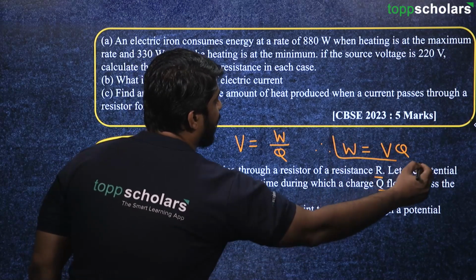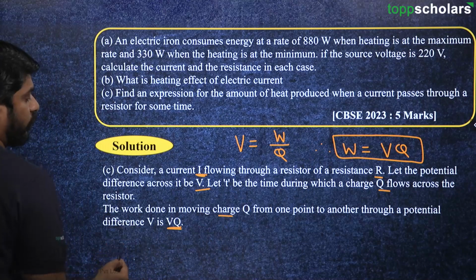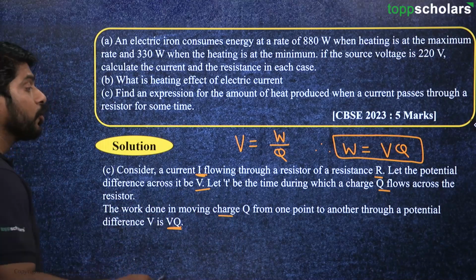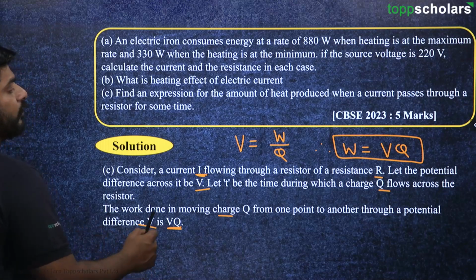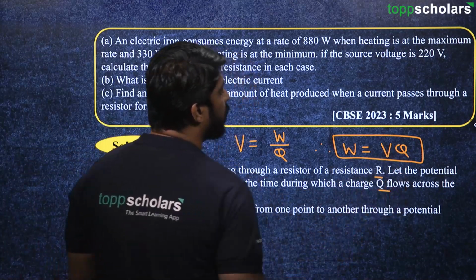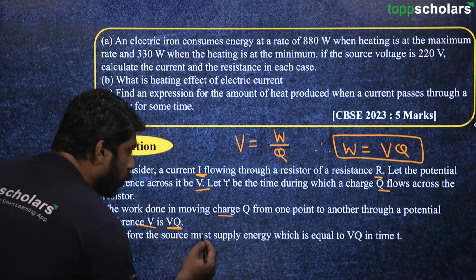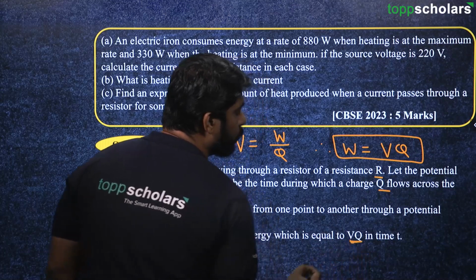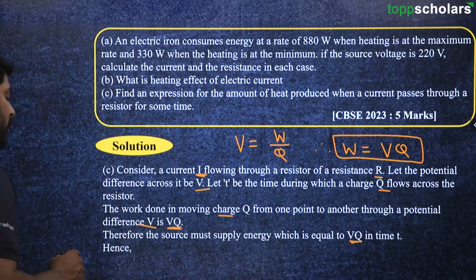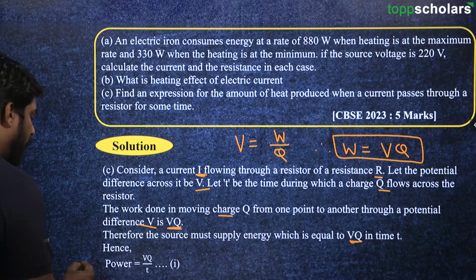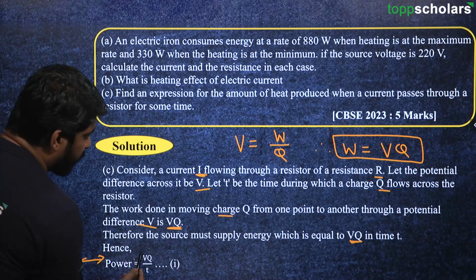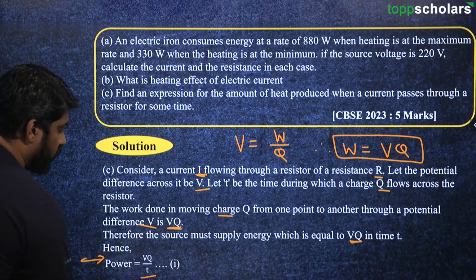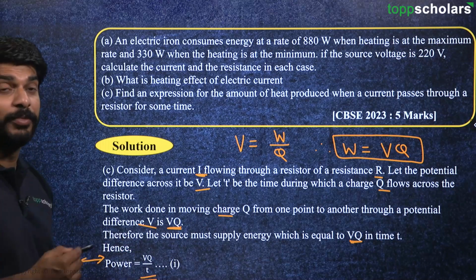This is a standard equation that we know. So therefore, in moving the charge Q from one point to another through a potential difference V, we require how much work? V into Q. Therefore, the source must supply energy which is equal to V into Q in time t. Hence, we can write here power. What is power? Power is work done per unit time, and work is V into Q. So therefore, this is our equation. Let's call this equation number 1.